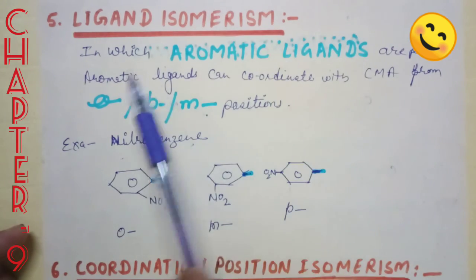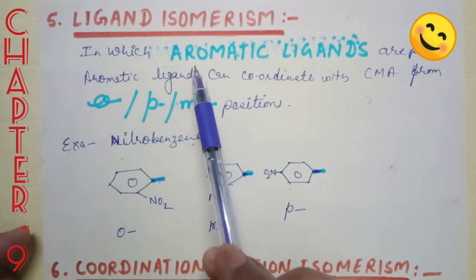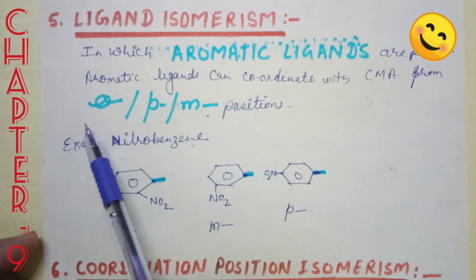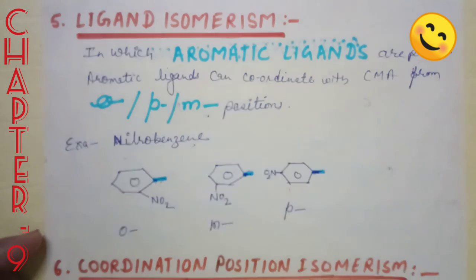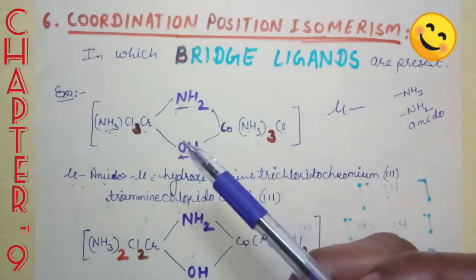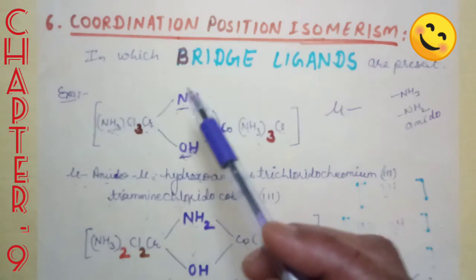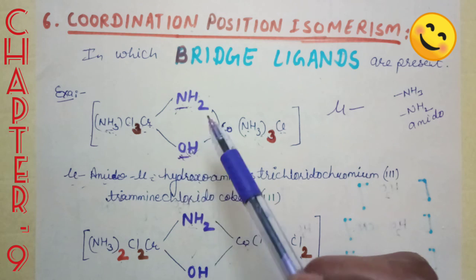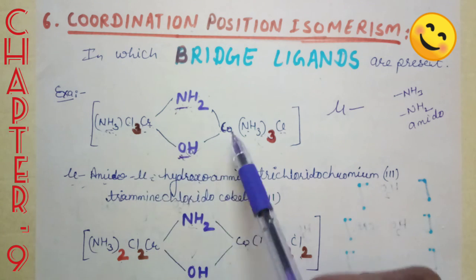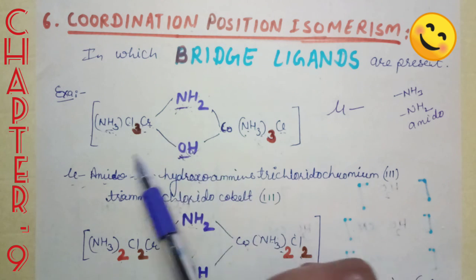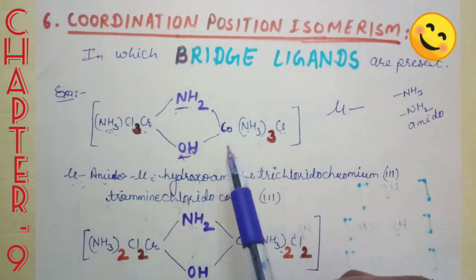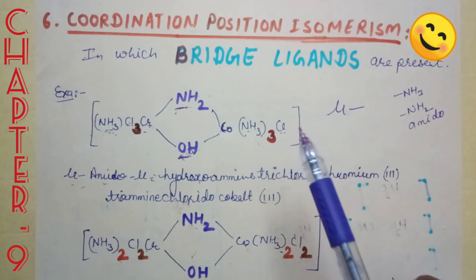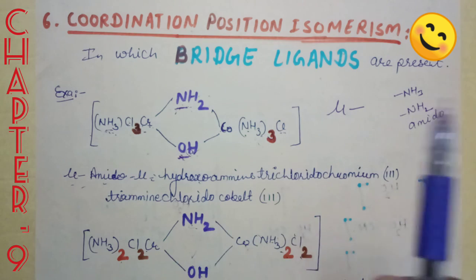Ligand isomerism is shown by the complexes in which aromatic ligands are present, and the aromatic ligand can be attached by ortho, meta or para positions. And last, coordination position isomerism is shown by the complex in which bridge ligands are present. Bridge ligands are the ligands which connect two different CMAs to each other. Thus this is structural isomerism with the key points of the isomerism. Okay, thank you.